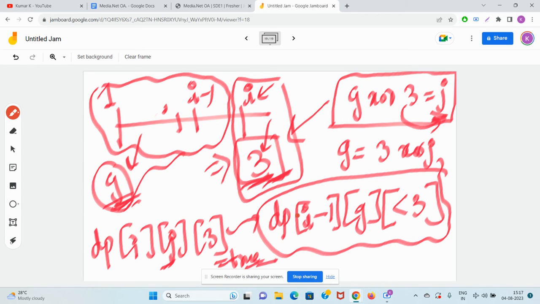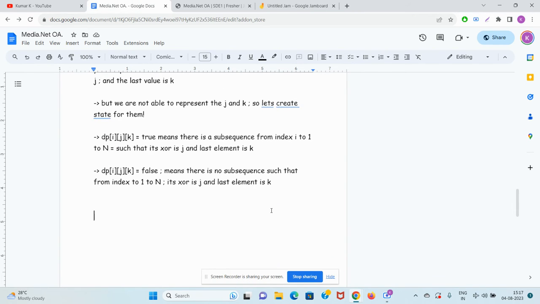There were simply two options. One option was, always remember, dp i j k. Option 1 is the option to not include the last element as i. So the ith element will not be your last element. Then you just simply ask, is there any other sequence from 1 to i minus 1 whose XOR is j and the last element is k? If true, then true. If false, then false. That's it, guys. Life is very easy.